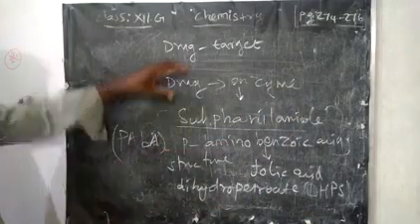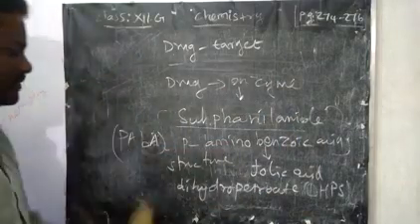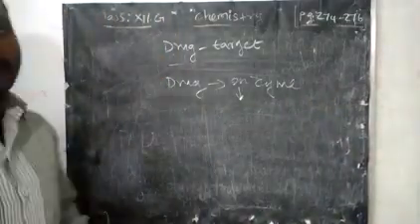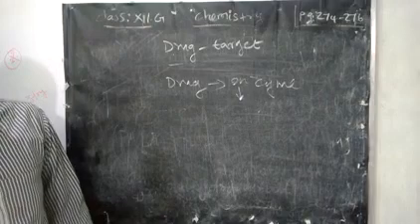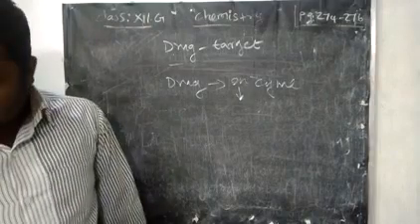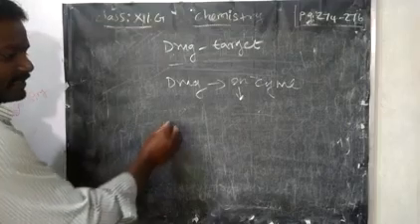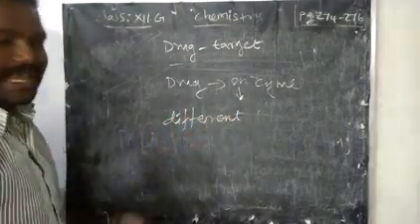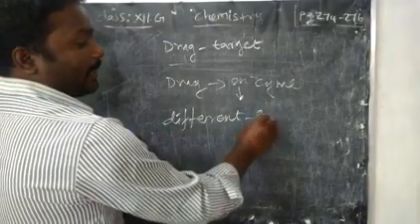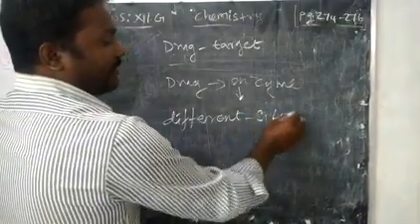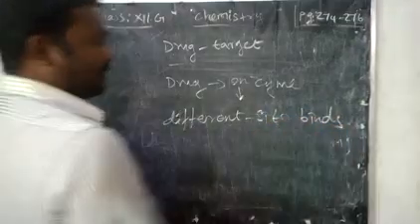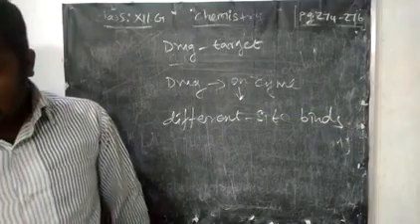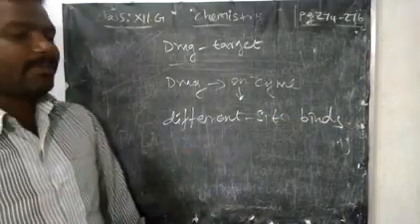Next, this is the normal type. Sometimes the normal activity is modified. The next type of enzyme-drug interaction is binding with a different binding site. Normally it binds at the same site, but sometimes it may bind with a different site. Because of that different site binding, the total enzyme activity may be affected.